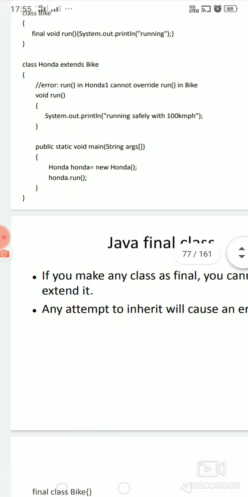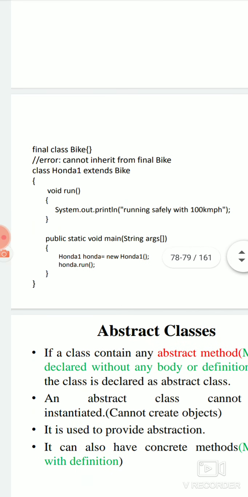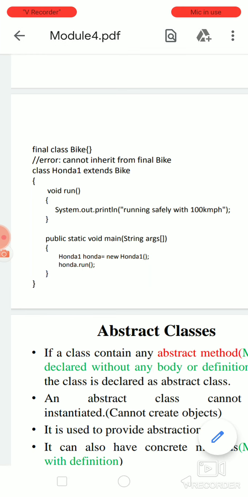Okay. Now very similarly, next is you can also declare a class as final. So what we have seen is a variable declared as final, and a method declared as final. Now what happens if you declare a class as final? The class is class Bike, and your class Bike is declared as final here. You cannot inherit from final Bike. Because the class is already declared as final, you cannot inherit from the final Bike.